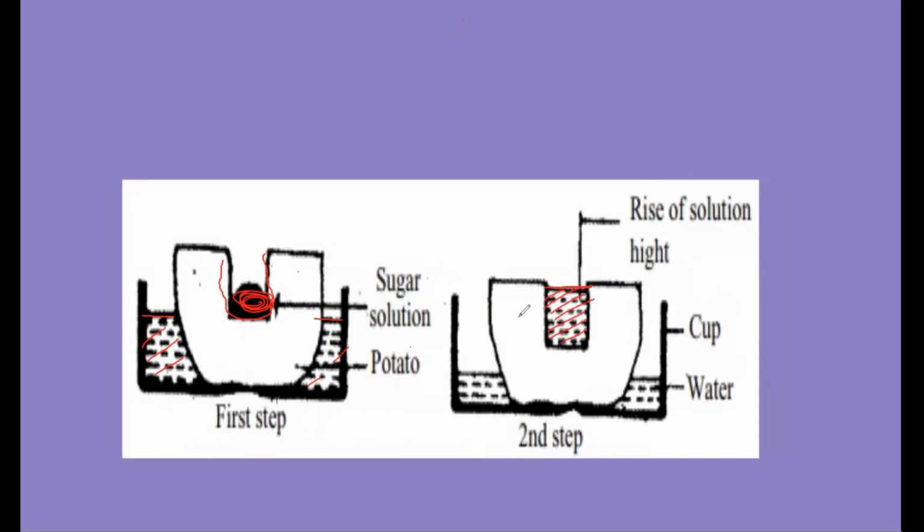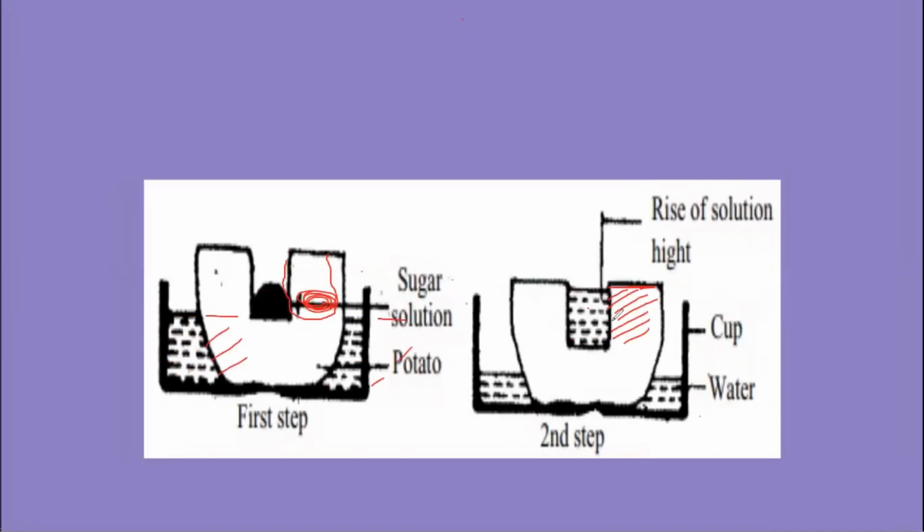Why? When you have put sugar inside the cavity, compare the concentration inside the cavity and outside. Outside, water is more; inside the cavity, water is less. So water will start moving from the area where it is more to the area where it is less. Gradually, slowly, one cell after another, the water will reach the cavity, and the cavity will fill up with water and the sugar will dissolve in it. So this is one of the typical questions that comes in the question paper.